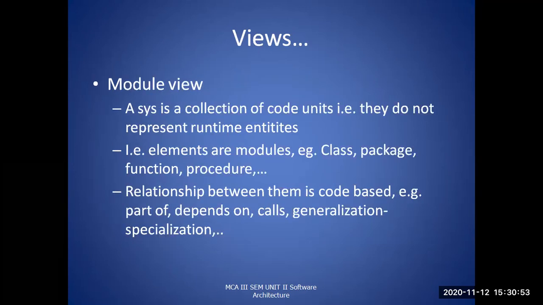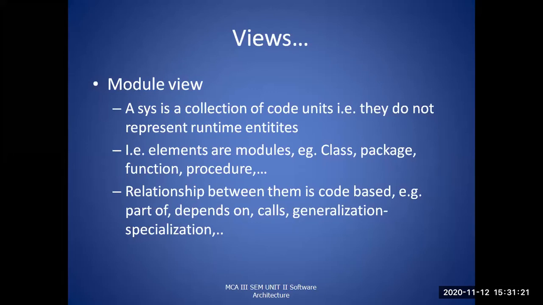As part of the module view, a system is considered as a collection of code units. They do not represent any runtime entities, so they are not executable code units. They are just a collection of code units. The elements in this module view are things like classes, packages, functions, and procedures.